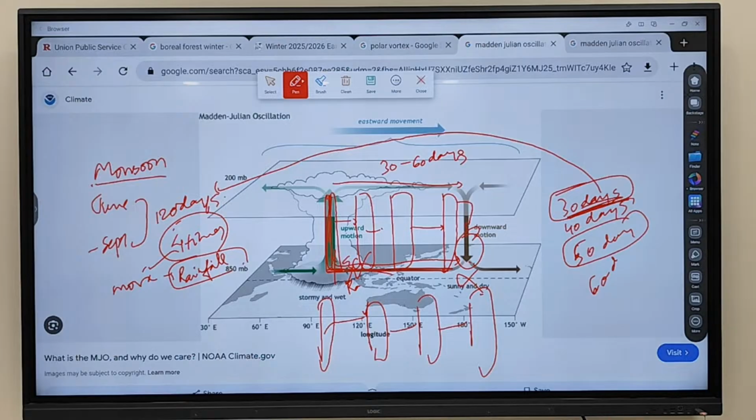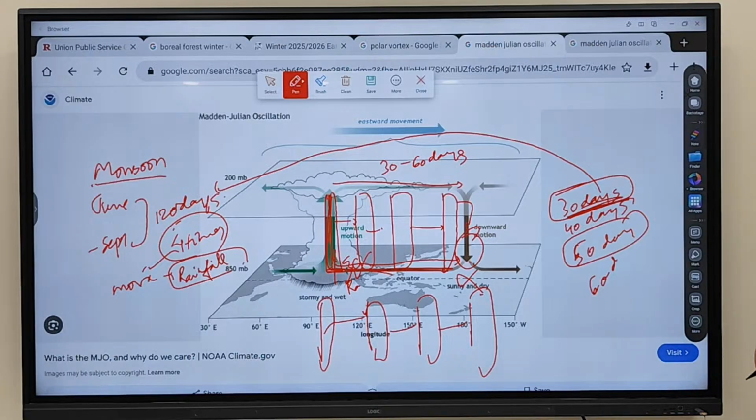So even the formation of the Madden-Julian oscillation is also impacting the Indian monsoon. We have written the factors, El Nino, La Nina, and another thing: the Madden-Julian oscillation formation is also impacting the Indian monsoon.